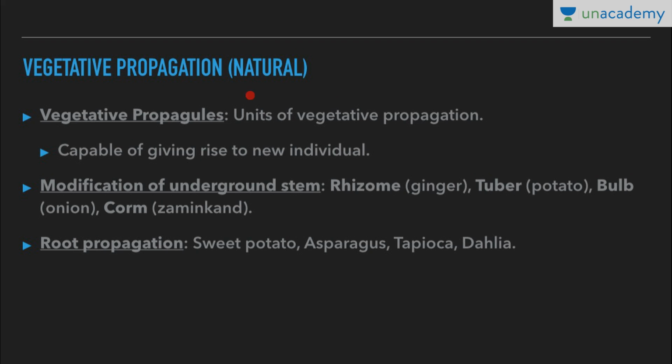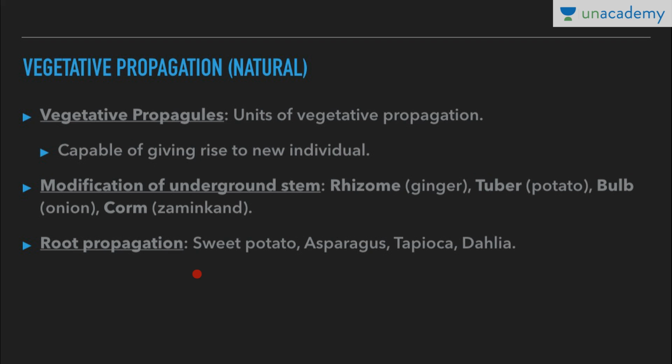Now, here we are dealing with natural vegetative propagation, that is occurring naturally without human aid. In vegetative propagation, new offsprings or plants are produced without seed or spore formation. Vegetative propagules are units of vegetative propagation which are capable of giving rise to a new individual. Remember, propagules are units of vegetative propagation.